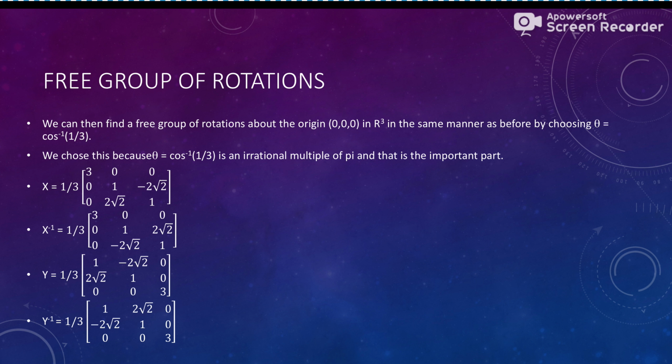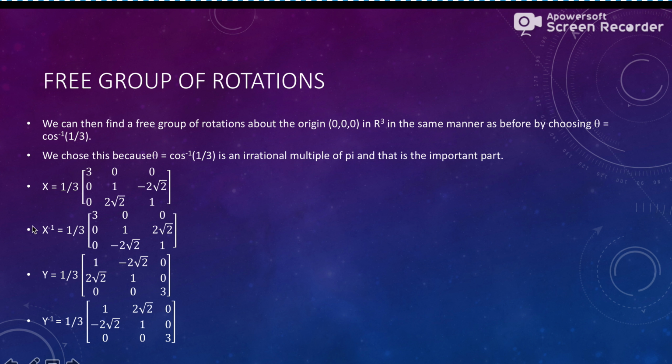that we kind of want to translate into 3 space with our free group of rotations, okay? So it is important to note that in our free group of rotations, theta has to equal an irrational multiple of pi, and I have chosen the irrational multiple of pi to be cosine to the -1 of 1/3, or arccosine of 1/3, as the irrational multiple, okay? We can find the group of rotations about the origin, (0, 0, 0), in 3 space in the same manner as before by choosing our irrational multiple, okay?